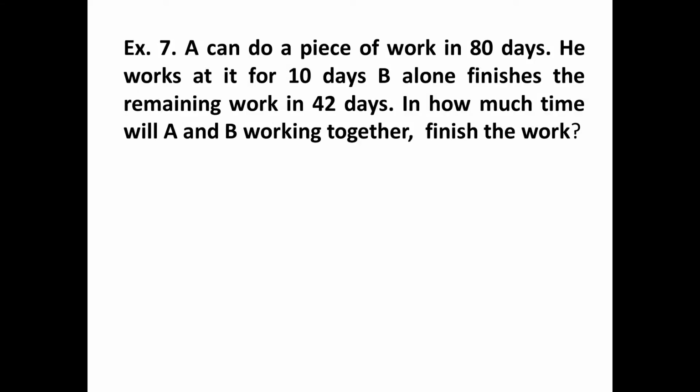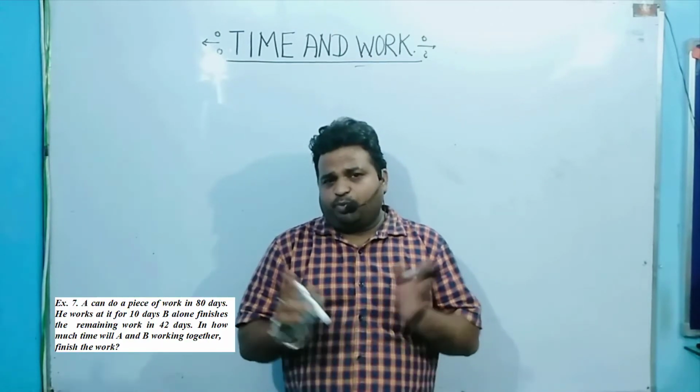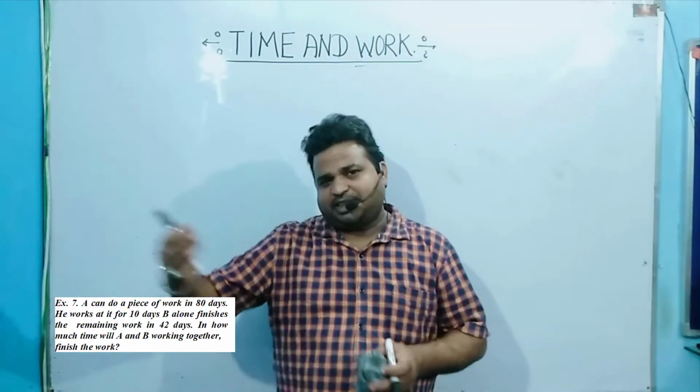Now look at the screen. A can do a piece of work in 80 days. He worked on it for 10 days and then B alone finishes the remaining work in 42 days. Now in how much time will A and B working together finish the work? Here आपको A और B working together कितना टाइम लगता है ये निकालना है.